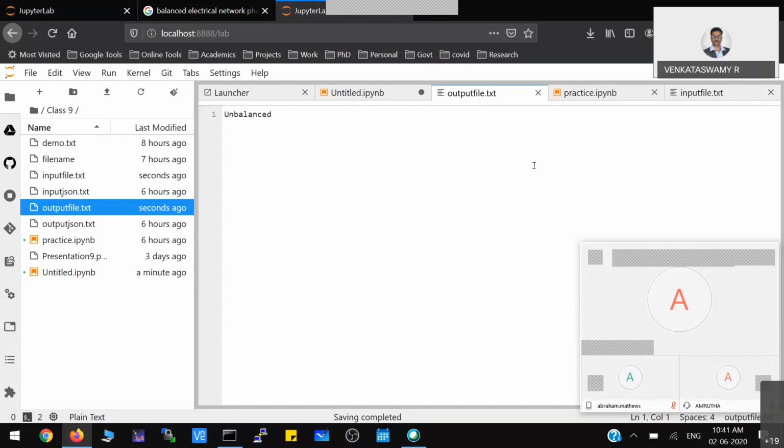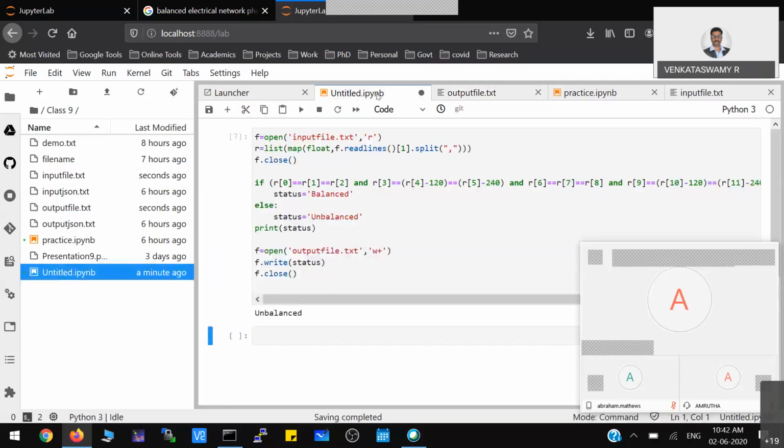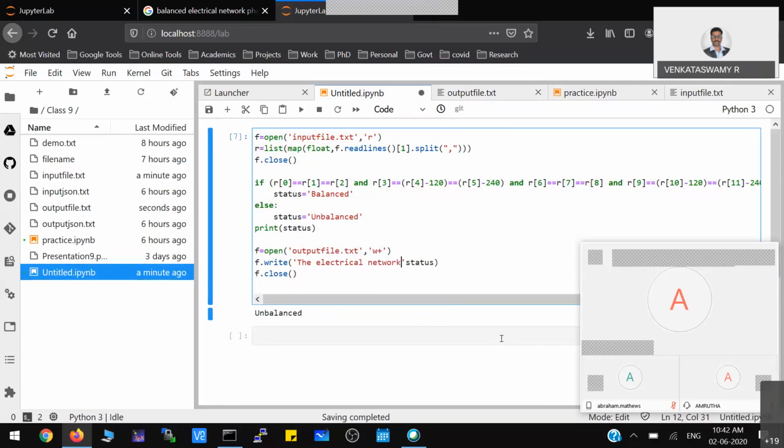I told you, normally using programs, you have to generate a proper report. Okay, so a formatted report you have to generate. That is what normally all the people do. So see, simply writing status will not work. So you may have to write something like "electrical network is", and then you have some string.